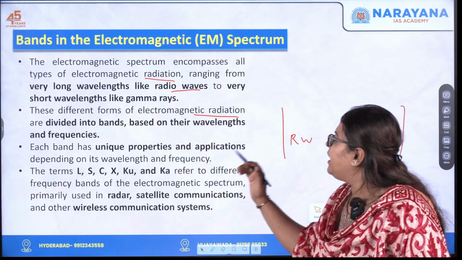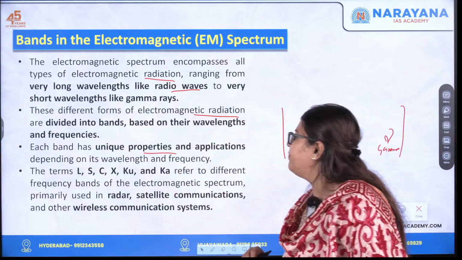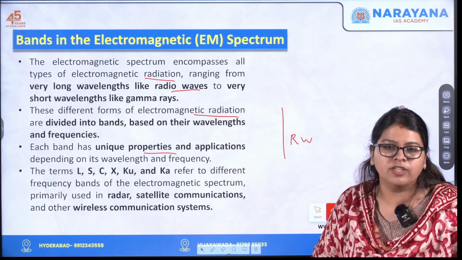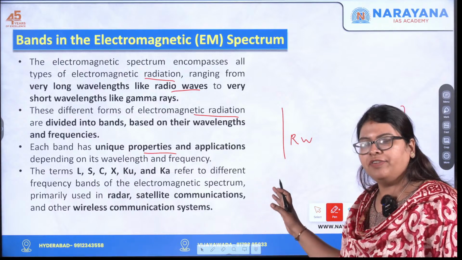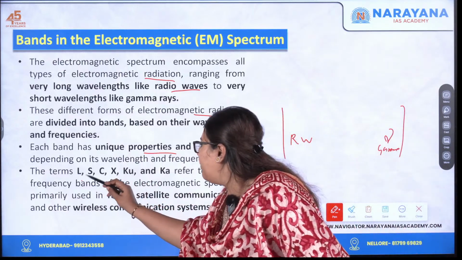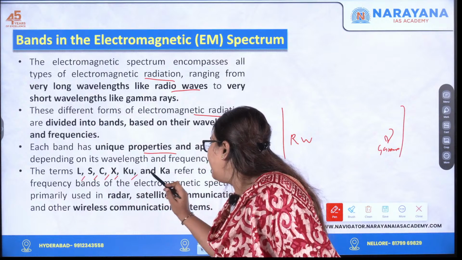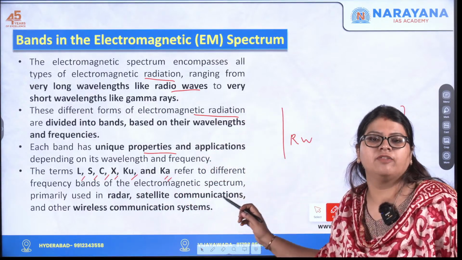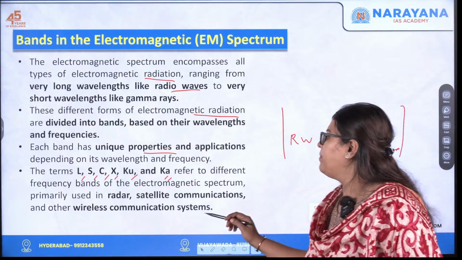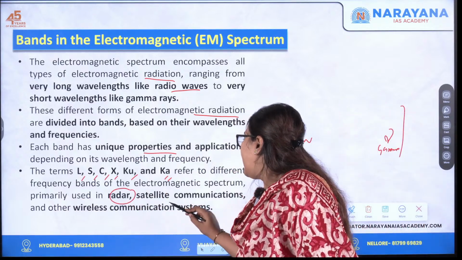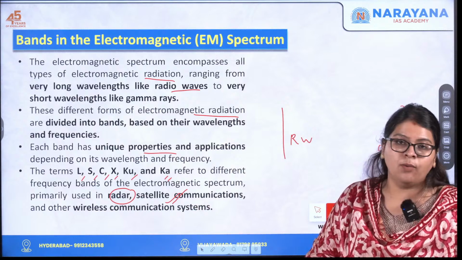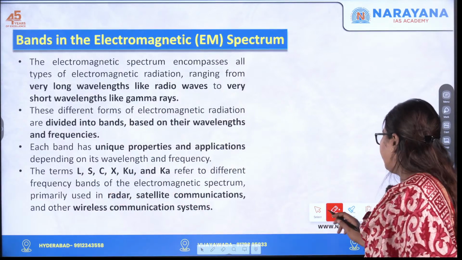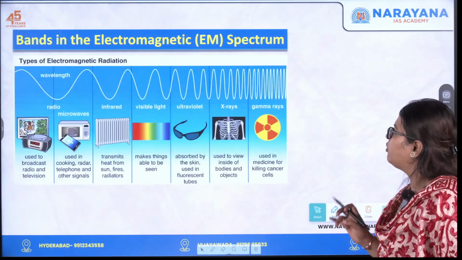Each band has unique properties and different applications. So what are the different frequency bands here? The L band, S, C, X, Ku, as well as K. These refer to various frequency bands of the spectrum which are primarily used in radar, satellite communication and other wireless communication systems. Okay. So here you understood what the electromagnetic spectrum is.